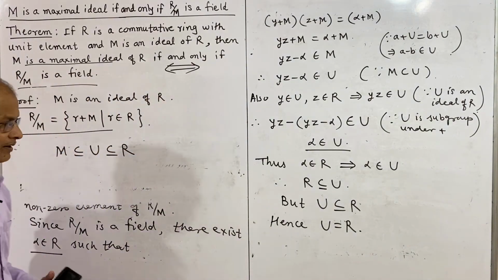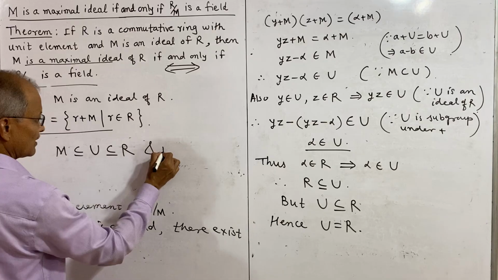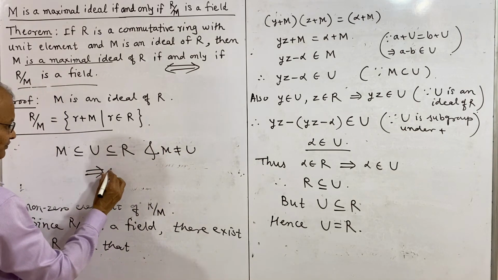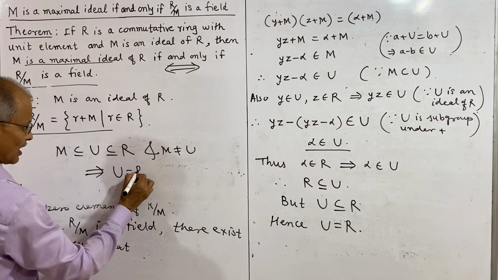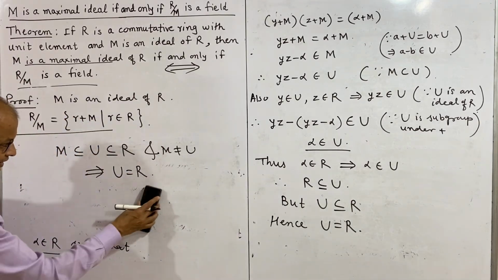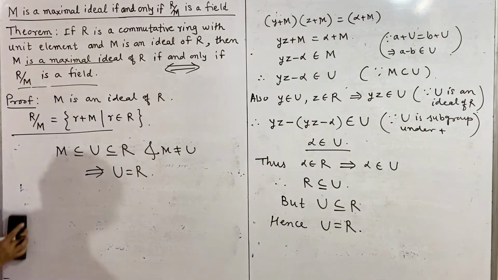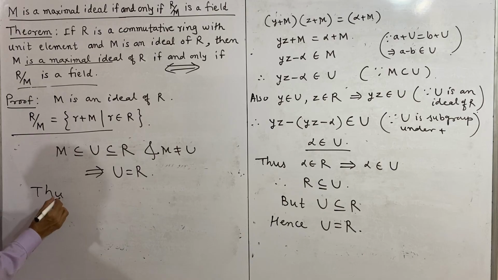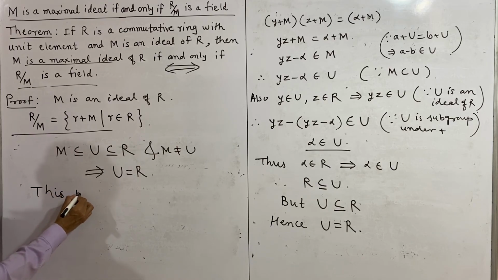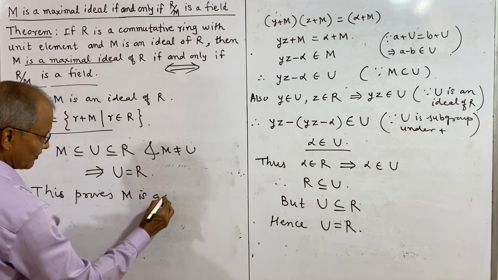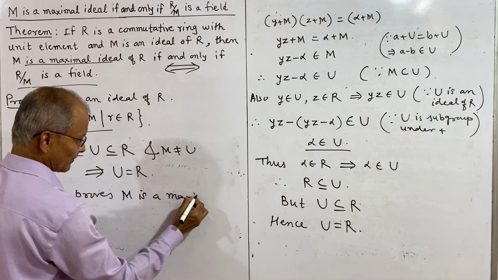If M is not equal to U, then this implies U is equal to R. So therefore this proves M is a maximal ideal of R.